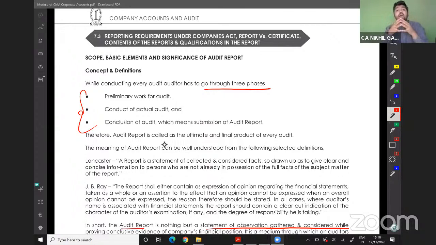True and fair means any amount in the financial statement which will not change the opinion of the financial reader. So if an auditor is saying, as per my opinion, after verifying the company, the financial statement is true and fair, he's never saying the financial statement is true and correct.